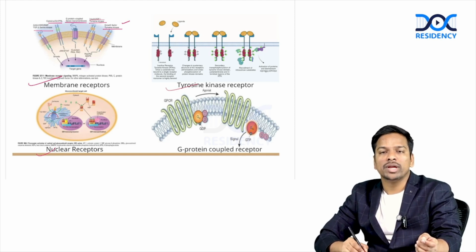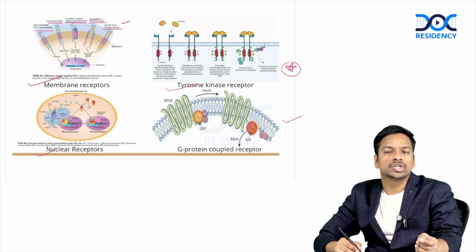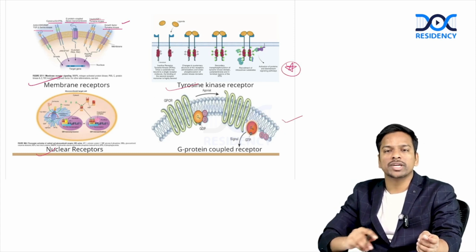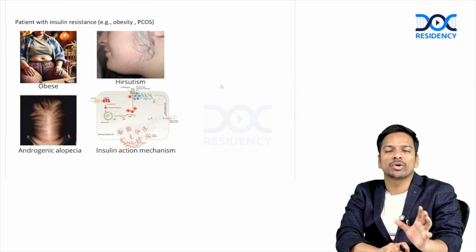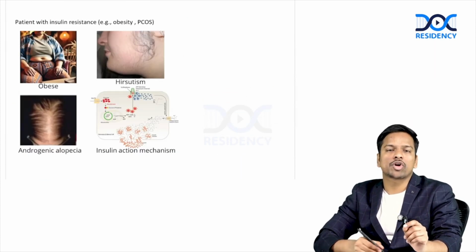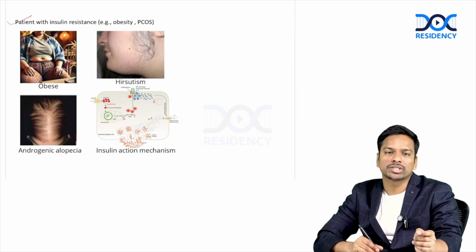Similarly, you can see tyrosine kinase receptors, actually these are all membrane receptors. Even G-protein coupled receptors are membrane receptors. Rarely you can get a question on this, but I've just added it to make you a little oriented. Then this is the commonest presentation you will get in any endocrinology discussion.